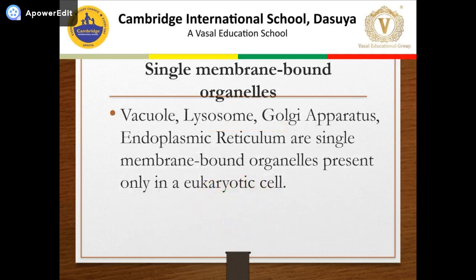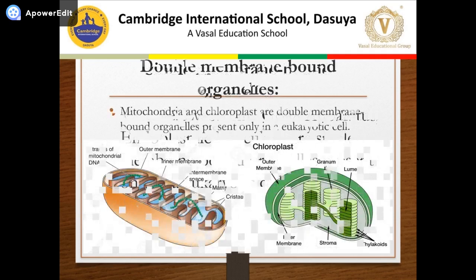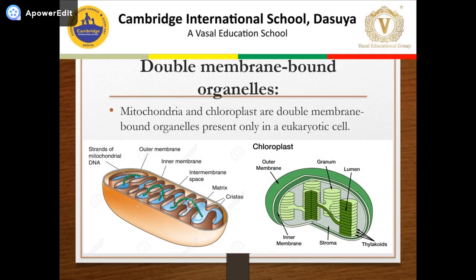Here is a list of single membrane bound organelles: vacuole, lysosome, Golgi apparatus, endoplasmic reticulum. All these membrane bound organelles are present in eukaryotic cells only, not in prokaryotic cells. Mitochondria and chloroplast, or you can say plastid, are double membrane bound organelles present in eukaryotic cells.